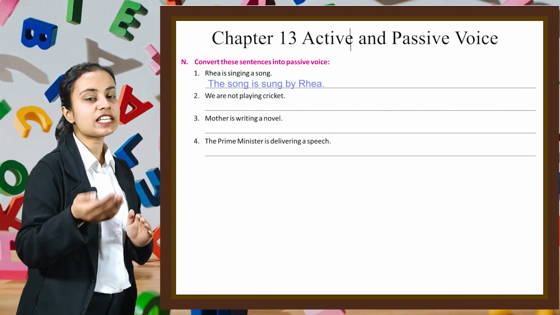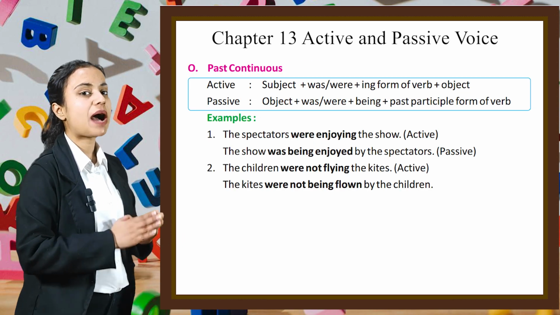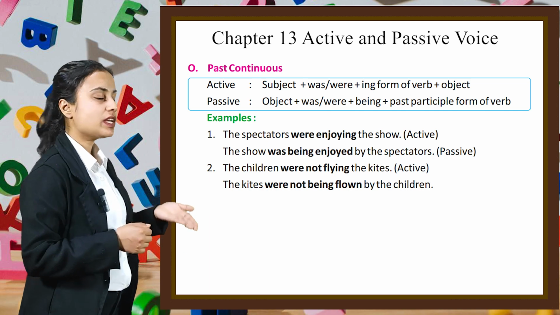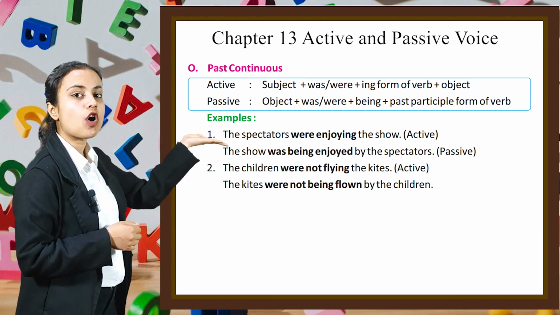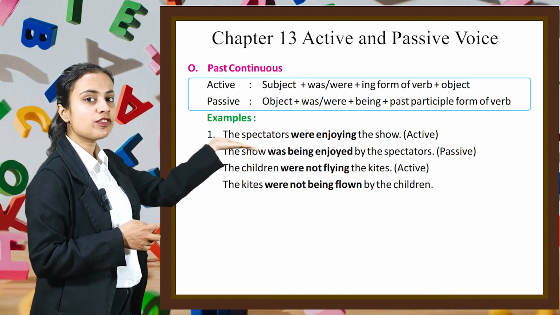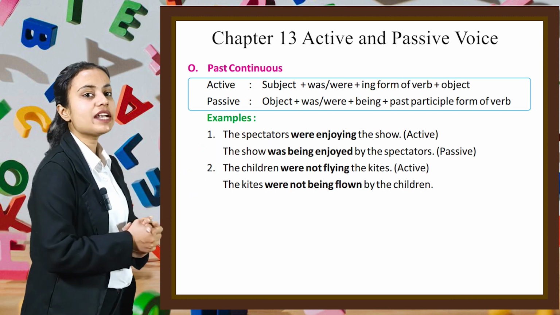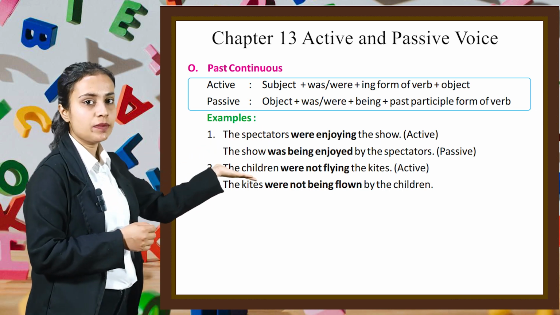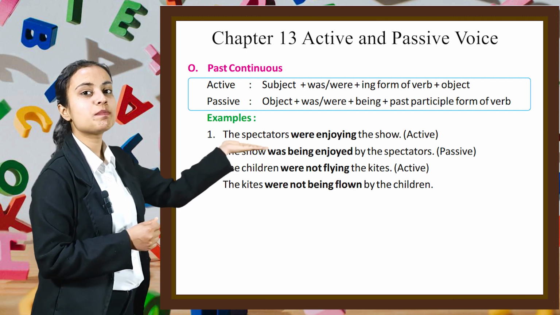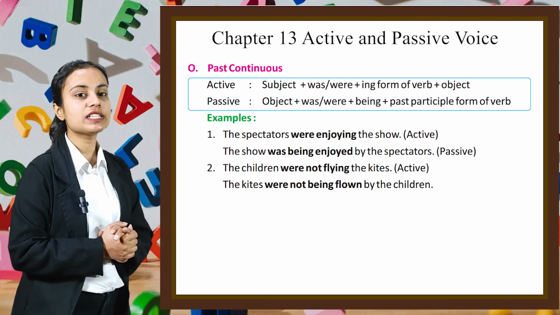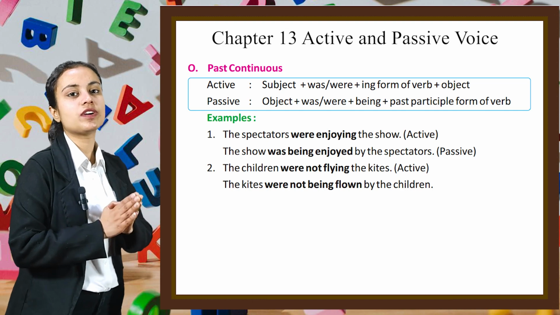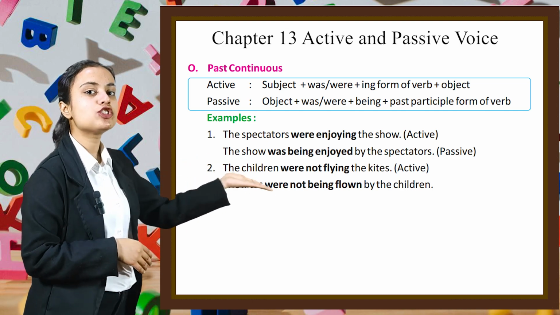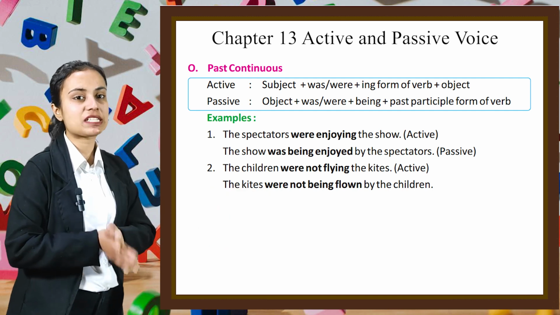Let's move on to the next part of this chapter, which is past continuous. If we have to write a sentence in active form, then we write subject plus was or were plus ing form of the verb plus object, and in the passive form we write object first plus was or were plus being plus past participle form of the verb. For example, the spectators were enjoying the show. It is the active form. The show was being enjoyed by the spectators is the passive form.